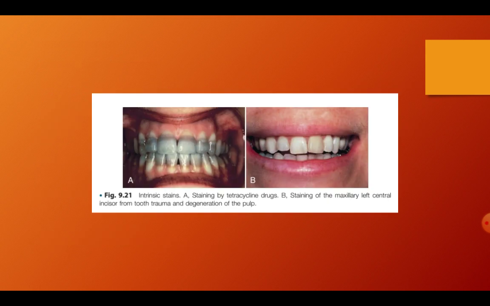This photograph shows intrinsic stains. A is the staining by tetracycline drugs, where you can see a grayish blue stain. And B is the staining of the maxillary left central incisor from tooth fracture, from tooth trauma, and degeneration of the pulp. Here you can see a darker appearance of the maxillary left central incisor.